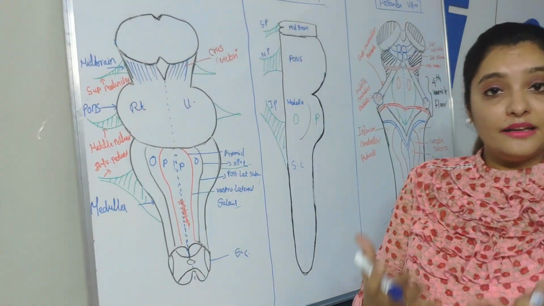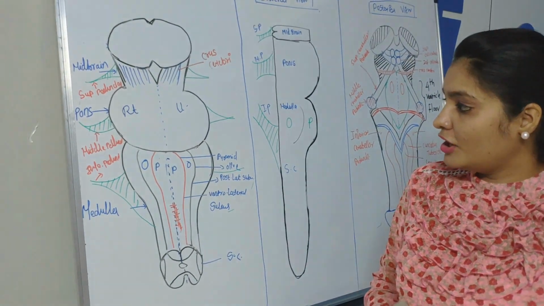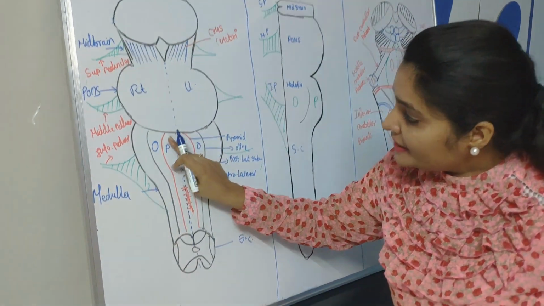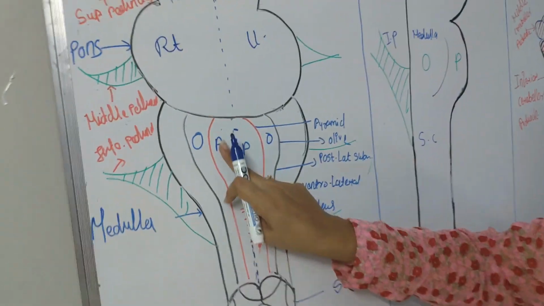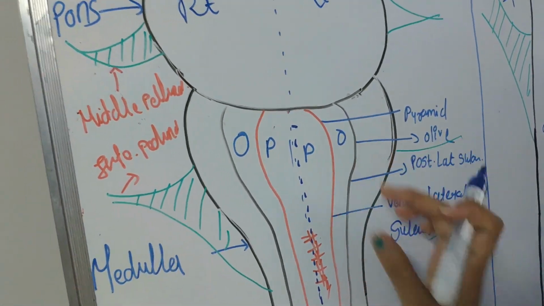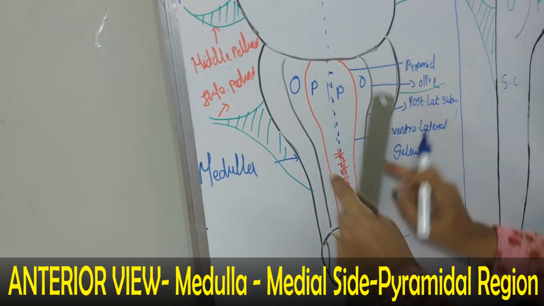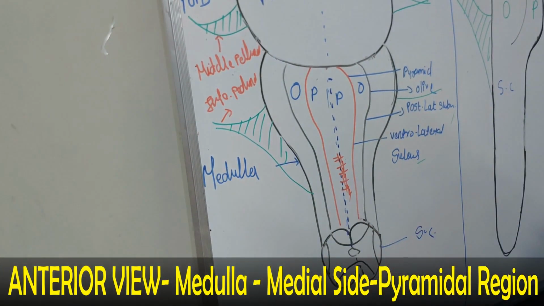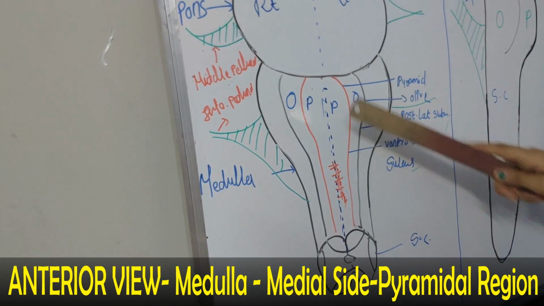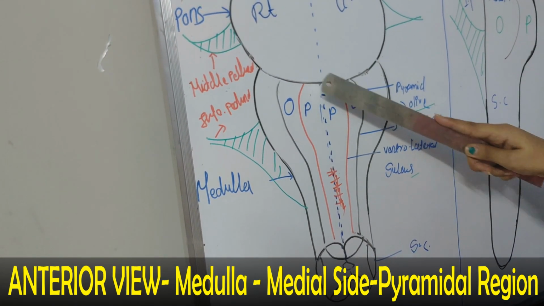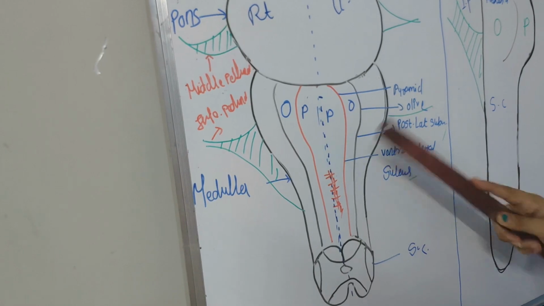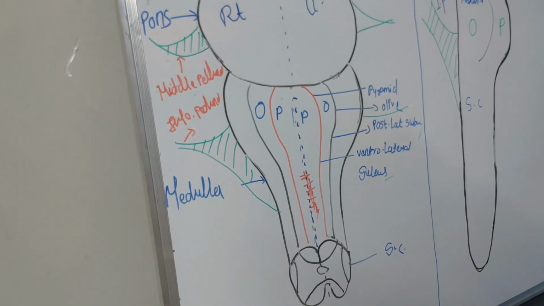Now we'll see the anterior structure of the medulla oblongata. This medial portion, just nearer to the anterior median fissure, is called the medial part of medulla oblongata, and these are called the lateral part of medulla oblongata. So this medial part, right and left side, this whole part is called the pyramidal region of medulla oblongata.